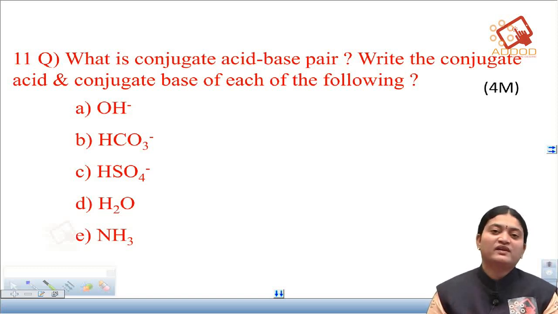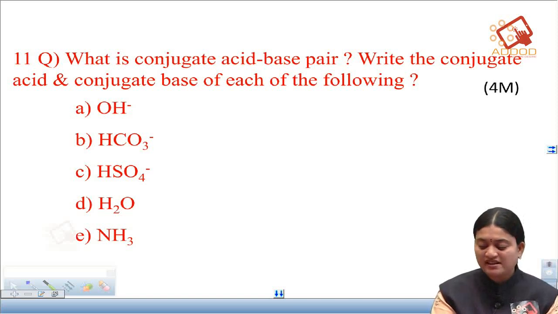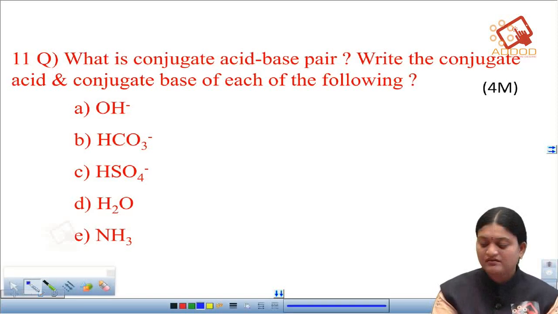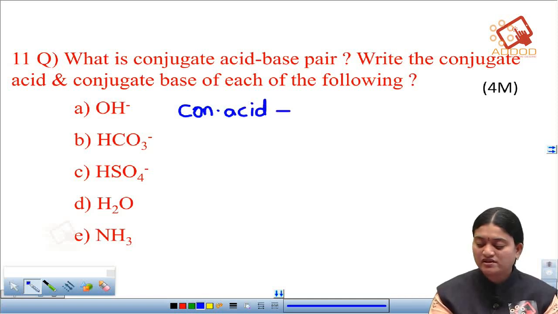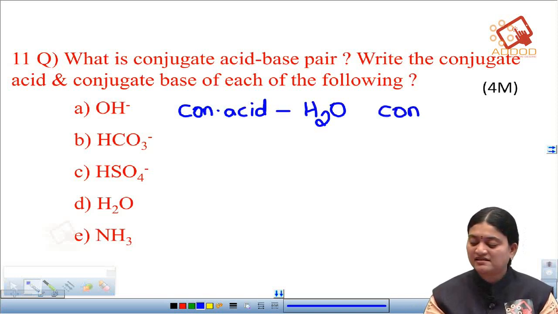The first one we have is OH minus. So, here for OH minus, the conjugate acid is water. Okay, the conjugate acid is water and the conjugate base is oxygen.